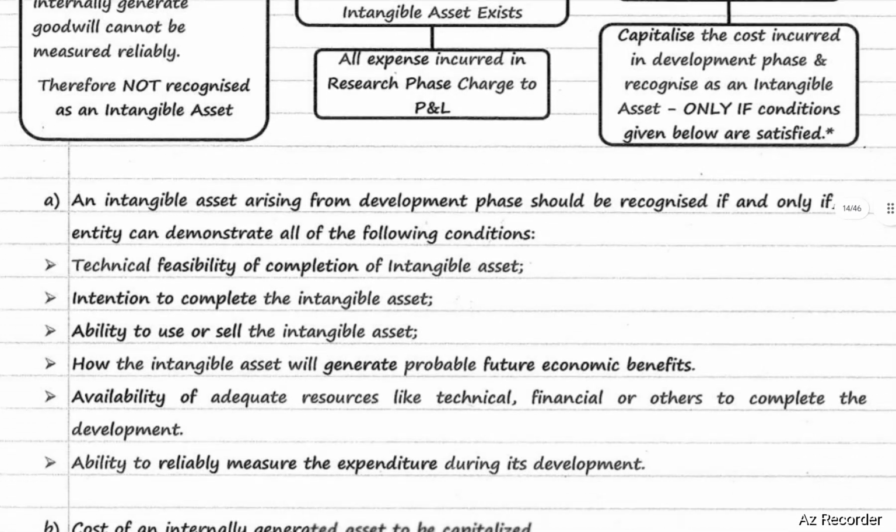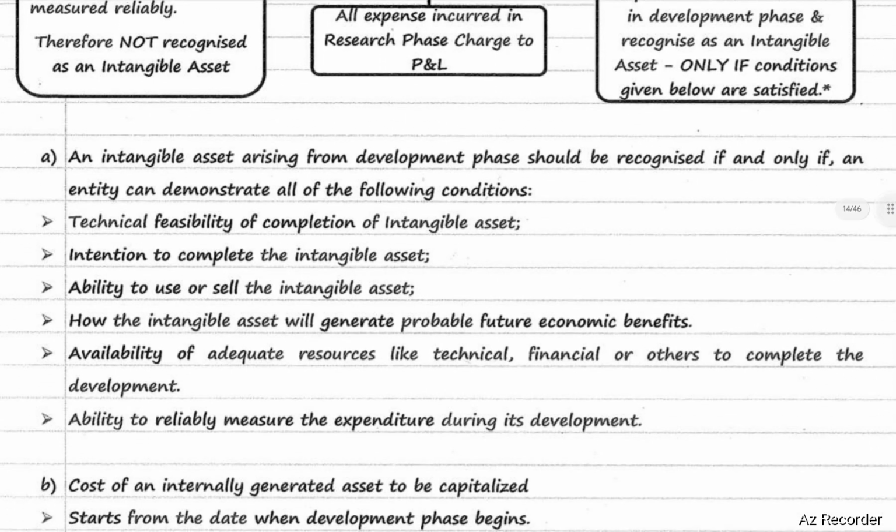What are the conditions? An intangible asset arising from development phase should be recognized if and only if an entity can demonstrate all of the following conditions.